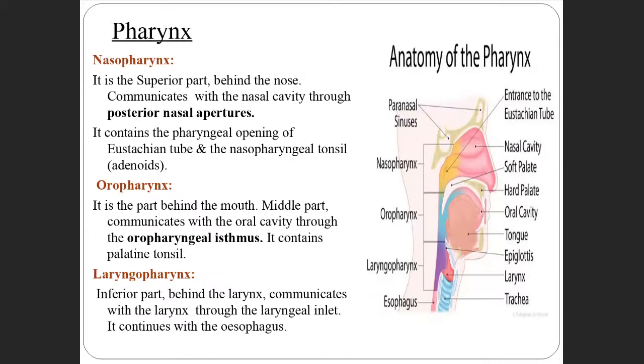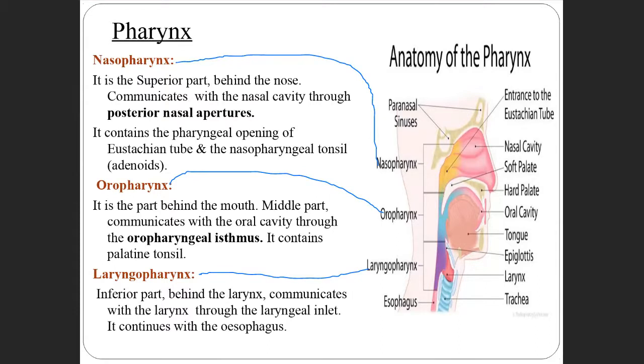Next, what are the parts of the pharynx? How is the pharynx divided? Now we know that the pharynx is present behind the nasal cavity, oral cavity, and larynx, and the names are also like that. They are nasopharynx, oropharynx, and laryngopharynx.